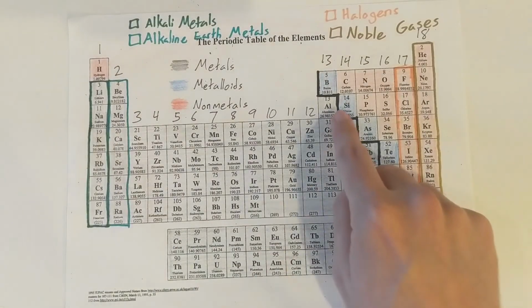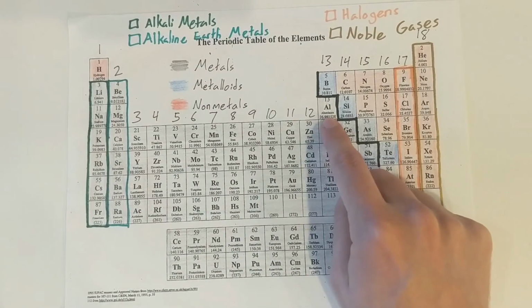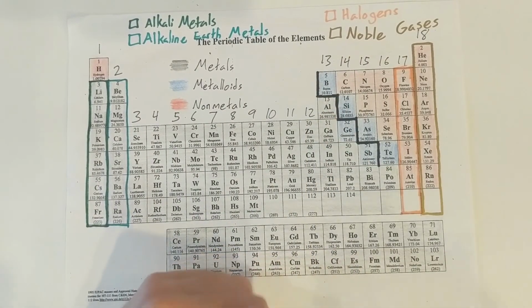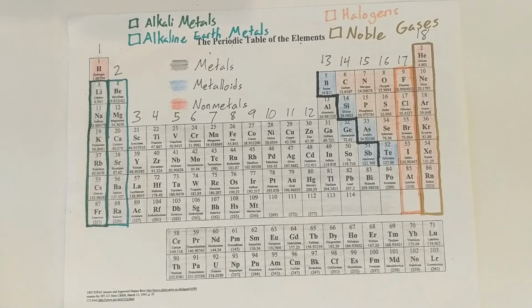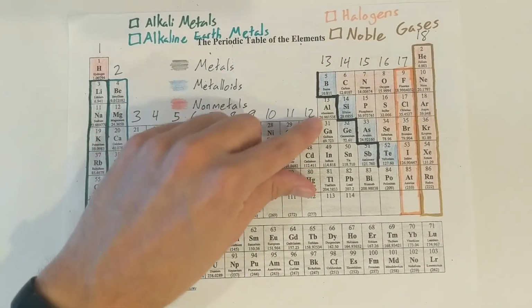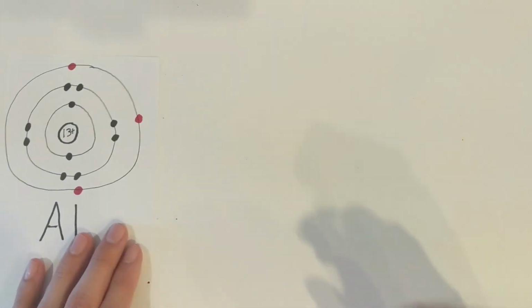Next, we're going to do aluminum. Aluminum is still a metal, so it's going to want to lose its valence electrons. And if you take a look, it's in group 13, so it'll have 3 valence electrons. So this is what aluminum looks like.